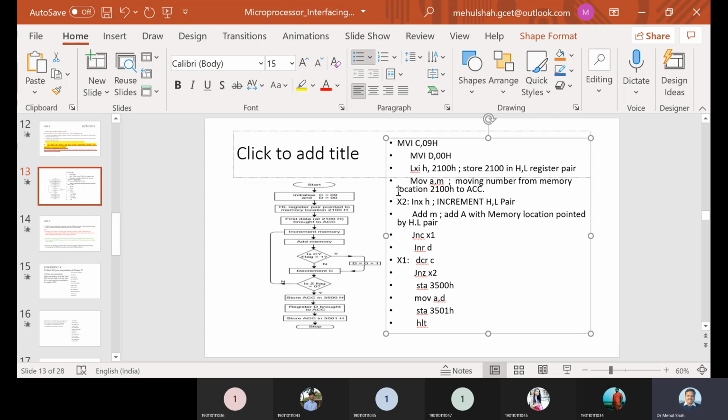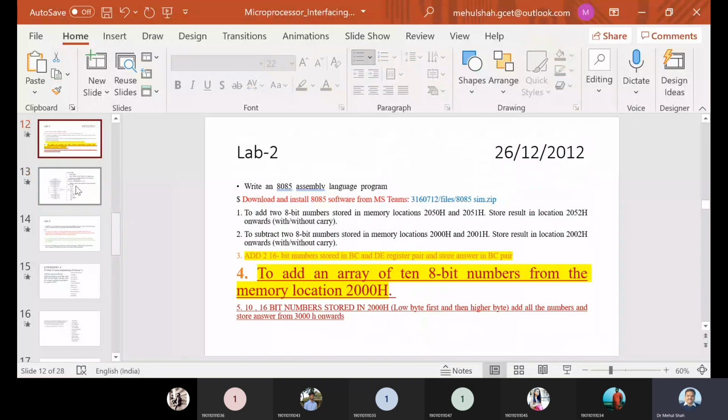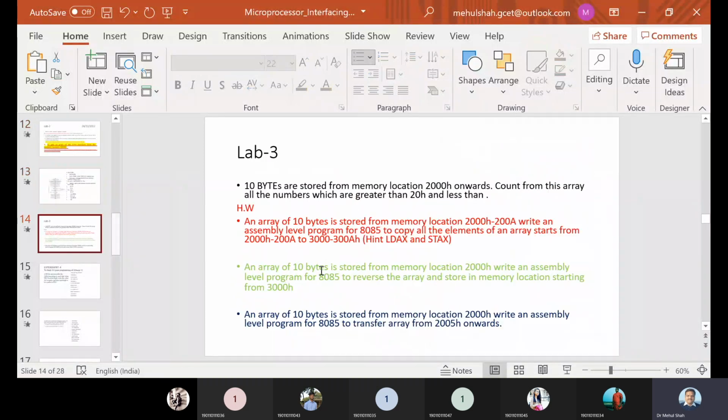Now I have written comments over here. Similar type of comments you can put in your file. Is it okay? This is the program of lab 2. Other programs you can write if you wish, but minimum this program should be there.